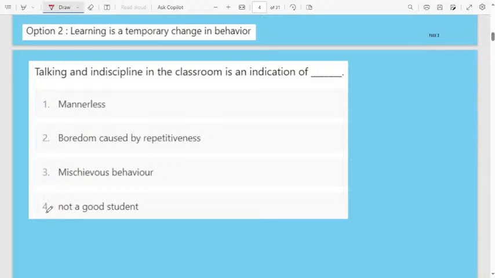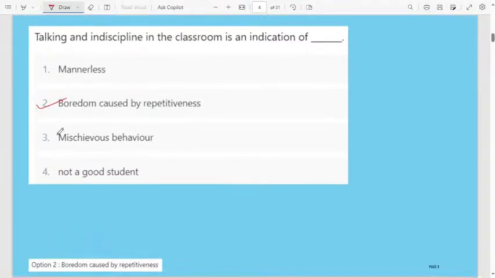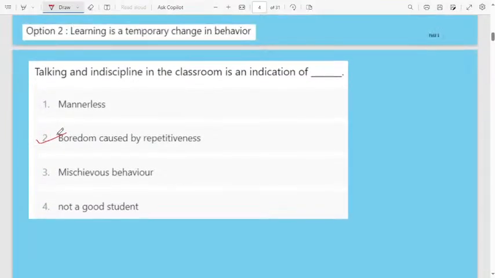Fourth one, not a good student. Here, the correct answer for this question is boredom caused by repetitiveness. This is applicable only for intelligent students. Those students will catch on if a teacher is teaching a particular topic or subject. They are very brilliant, otherwise they can understand what the teacher is teaching. They will understand the first time, second time only.